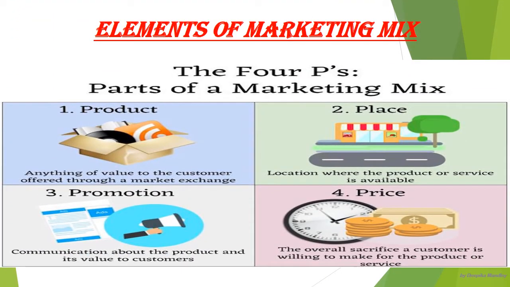Elements or components of marketing mix. Now we have 4 P's of marketing mix. First is the product, that is anything of value to the customer offered through a market exchange. Second is the price of the product, the overall sacrifice a customer is willing to make for the product or service. Third is the place, that is the location where the product or service is available. And fourth one is the promotion, communication about the product and its values to customers. In today's lecture, we would be discussing these 4 P's of marketing mix in a very brief manner, and later on in other lectures we would be discussing these 4 P's in detail one by one.